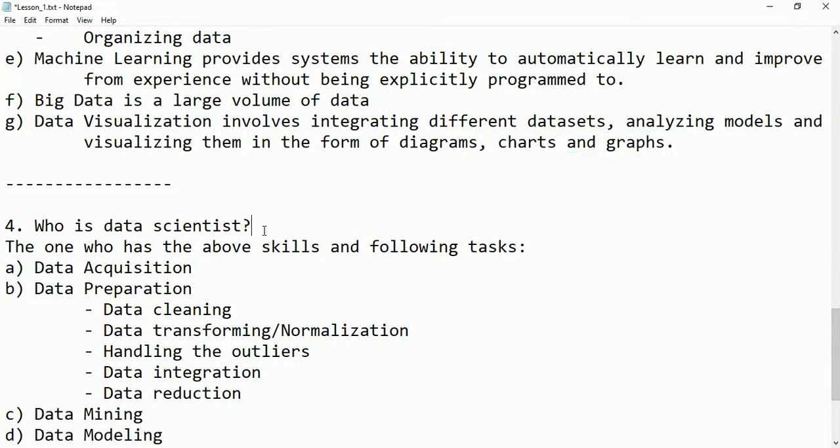The next question is, who is the data scientist? The data scientist is the one who has the above skills.